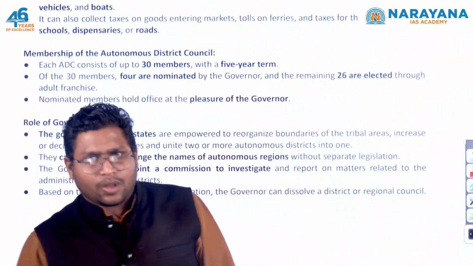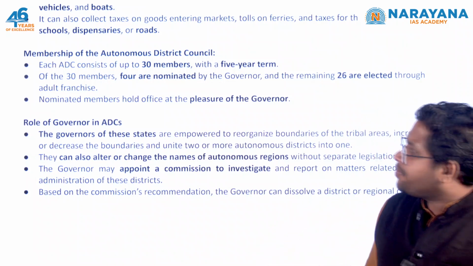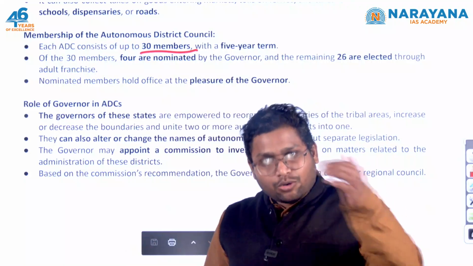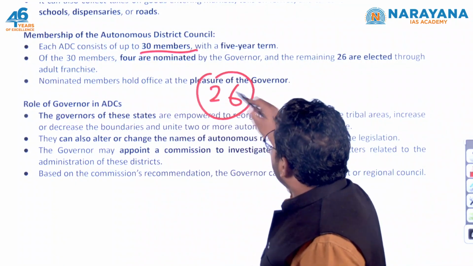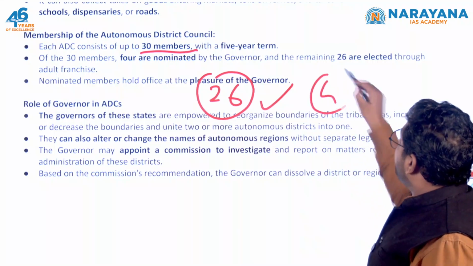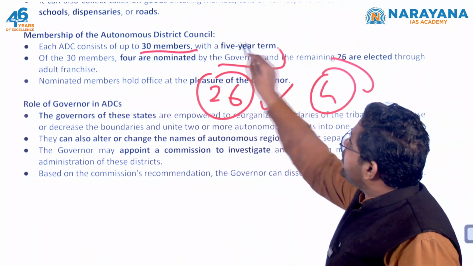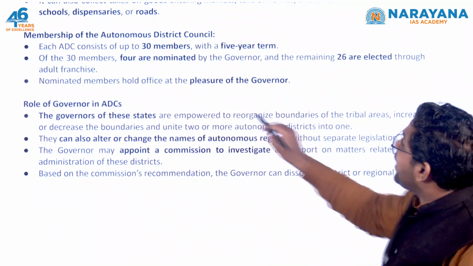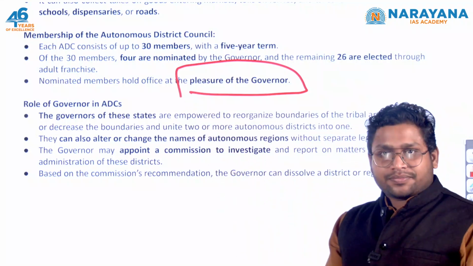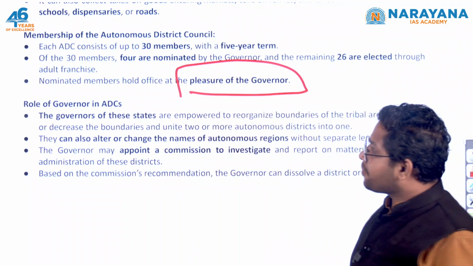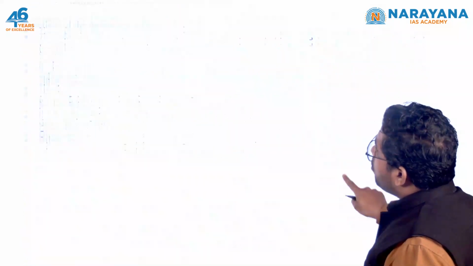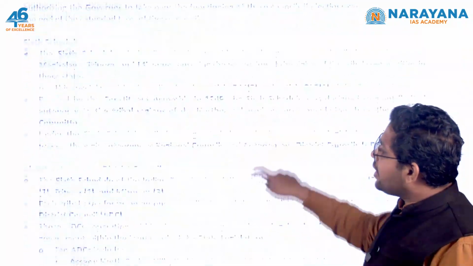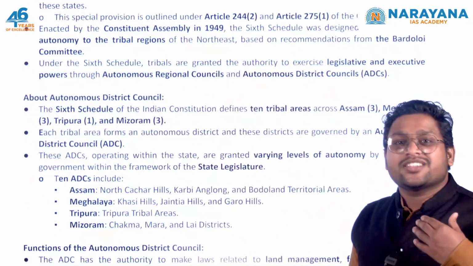Now, if you see the membership, each autonomous district council will have a total of 30 members. Out of these 30, 26 will be elected and 4 will be nominated by the governor of that particular state. Those nominated members are going to hold this office at the pleasure of the governor. So overall we should know the 6th schedule of the constitution, we should know about this article, and we should know about autonomous district councils and their powers very well.